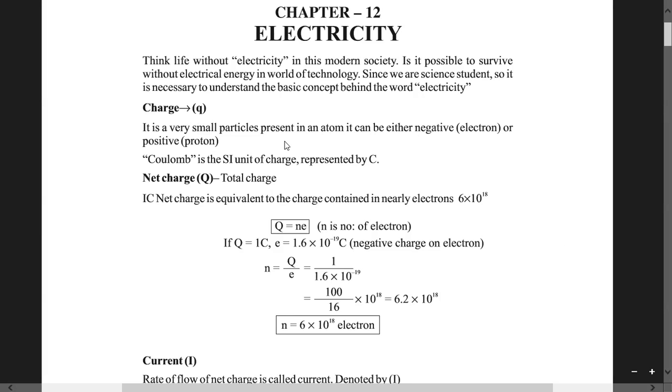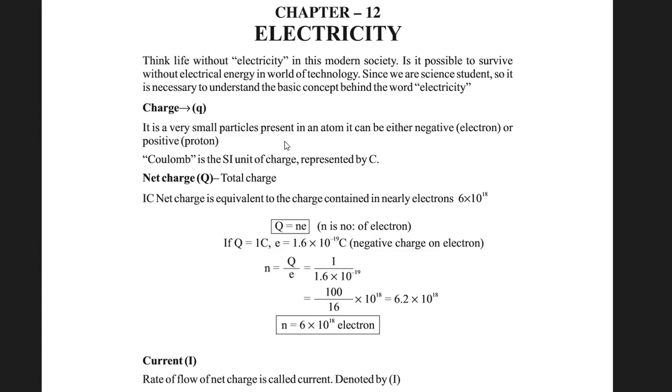Now let me tell you about the atomic structure. We have already studied the atomic structure in chemistry. The atom consists of three types of subatomic particles known as the proton, neutron, and electron. The proton has a positive charge and the neutron has no charge, but the electron has a negative charge. So charges are basically small particles present in an atom, subatomic particles which can be either negative, that is the electron, or positive, that is the proton.